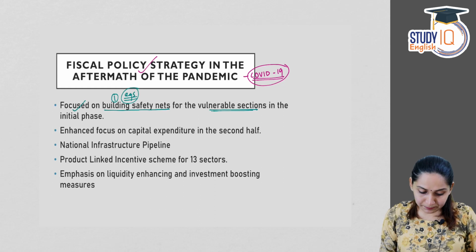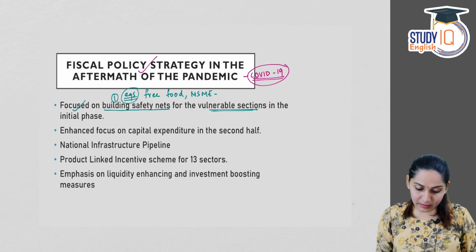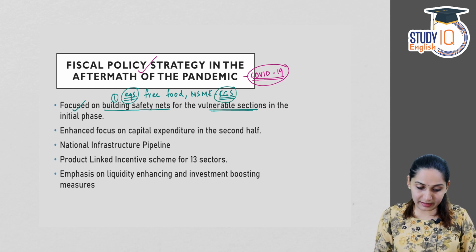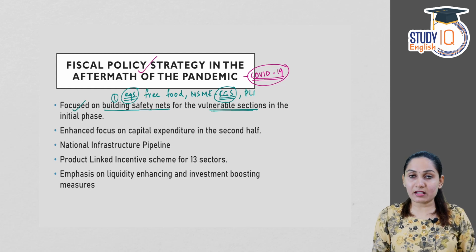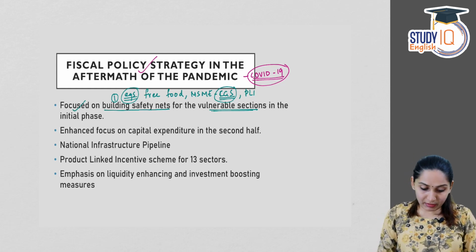Like, for example, the free food program, then the MSME sector, being one of the most vulnerable categories because their investment is less and their working capital requirements are high. The MSME sector was helped with the credit guarantee scheme. Government provided credit guarantee. Then production linked incentives to many sectors. So all these were initiatives taken by the government to support the vulnerable group. And there was an enhanced focus on capital expenditure in the second half.